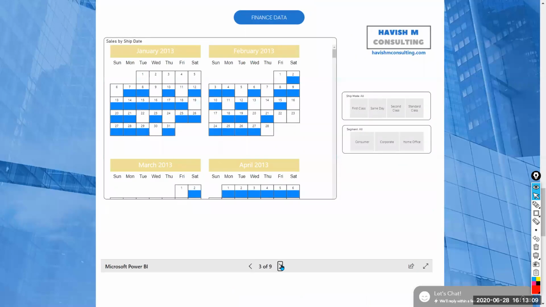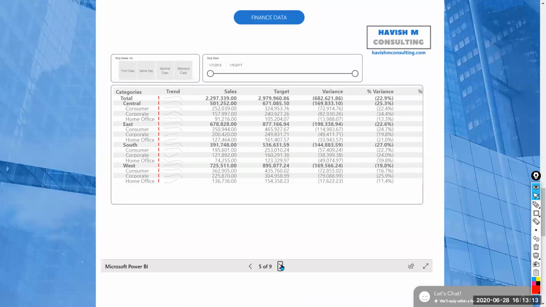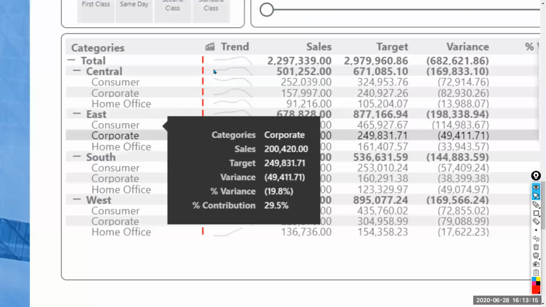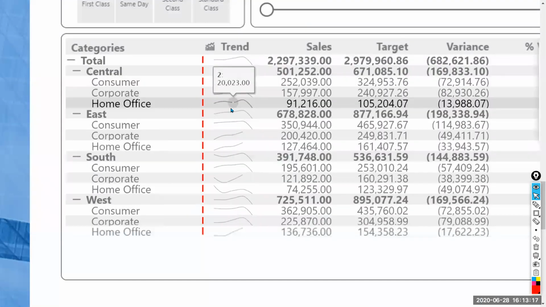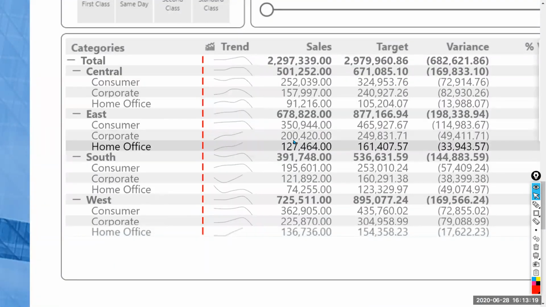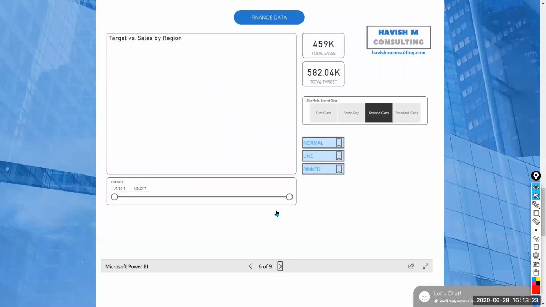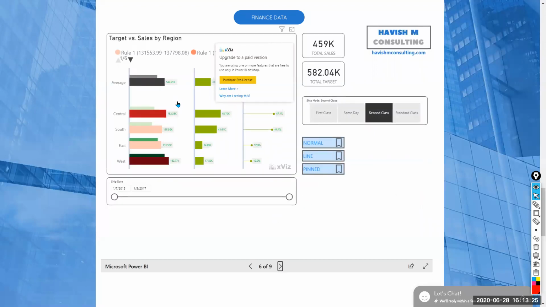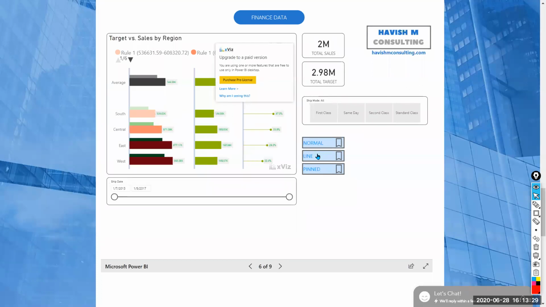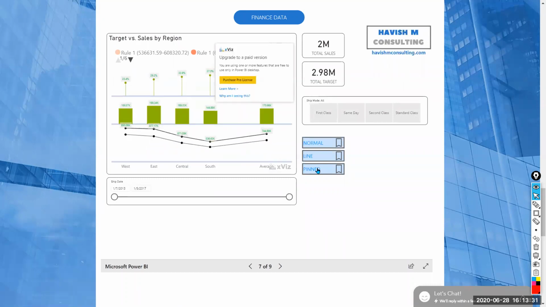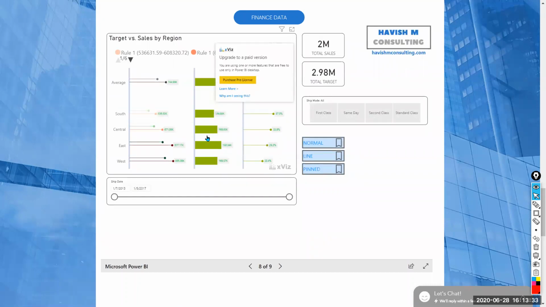I mean, you can just Google it. It's on my website. There are so many examples. I'm sure you will like them a lot. Like these are how I present KPIs, right? This is how properly KPIs are supposed to be presented. Not the way Excel does it. Excel, I mean, there are a lot of limitations. Like here, if you're showing target versus sales, I can see a line chart. I can see a pie chart like this. Okay? So the different ways we can see all this.